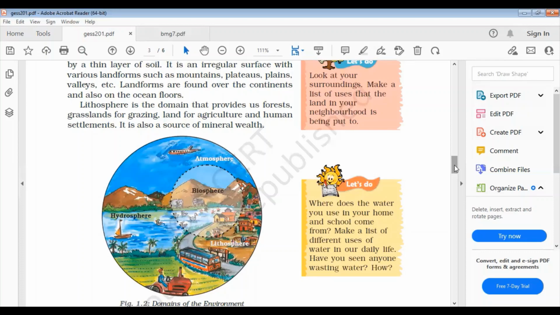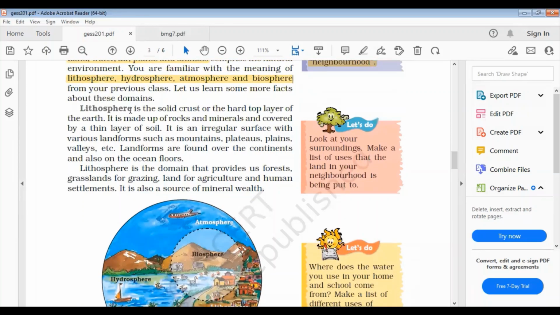Now, individually, if we go through the lithosphere, you can get a short note on lithosphere. You can say lithosphere is the solid crust or the hard top layer of the earth. It is made up of rocks and minerals and covered by a thin layer of soil. It is an irregular surface with various landforms such as mountains, plateaus, plains, valleys, etc. Landforms are found over the continents and also on the ocean floors. So lithosphere is the domain that provides us forest, grassland for grazing, land for agriculture and human settlement. It is also a source of minerals.